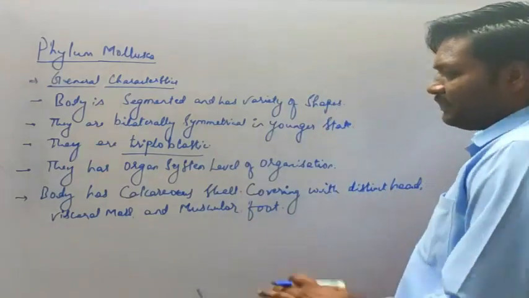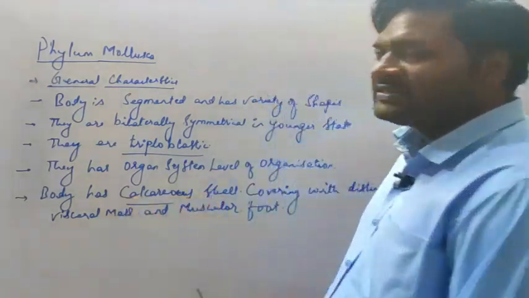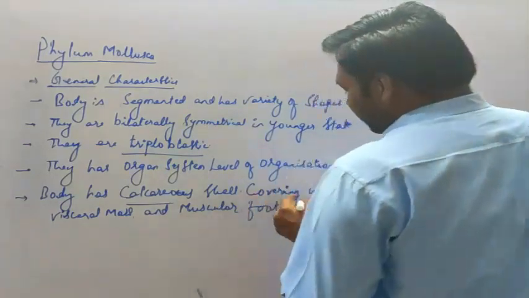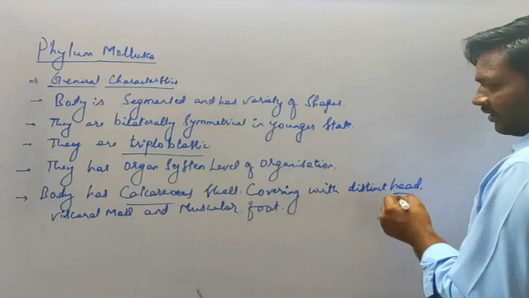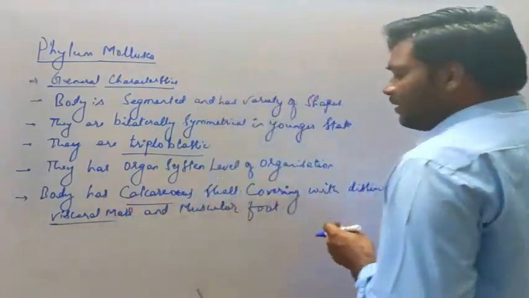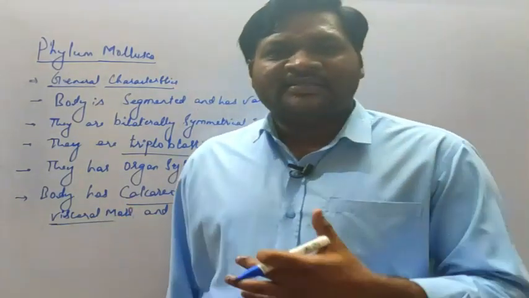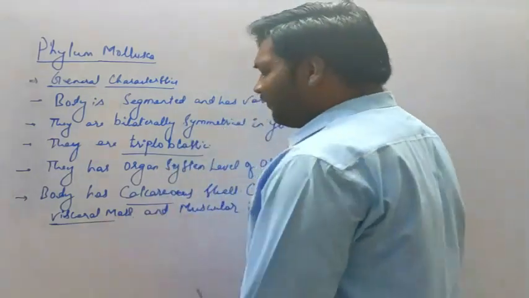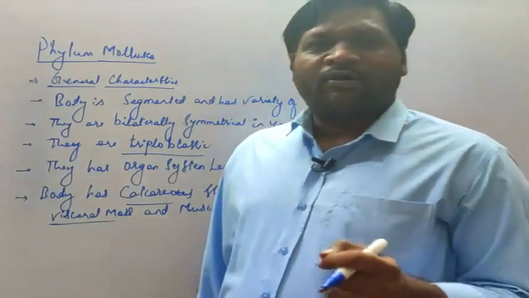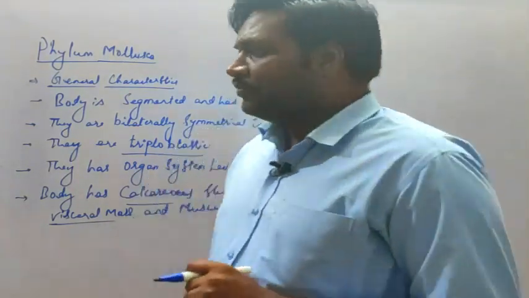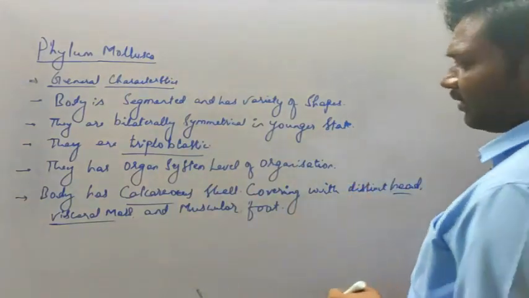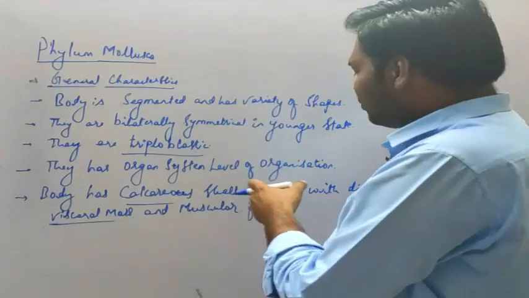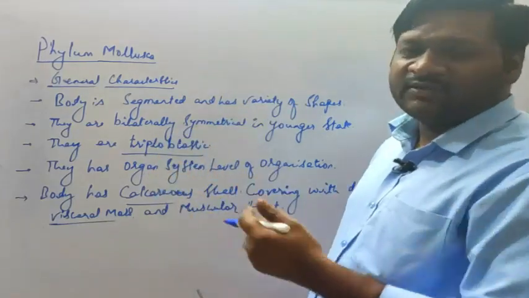See, so the body is basically covered by the calcareous shell. Calcareous means it is composed of calcium carbonate, or silica also, and covering with the distinct head, then visceral mass and the muscular foot. The visceral mass is that mass where the very smooth, spongy type of tissues are present. That part is called the visceral mass. If we look at the body of the snail, it has a sponginess, that is nothing but the visceral part. And the dorsal part is covered by the shell, the shell itself, apart from the visceral part.